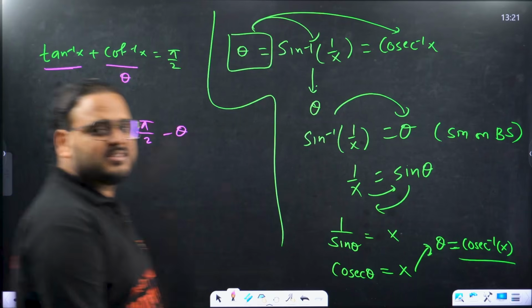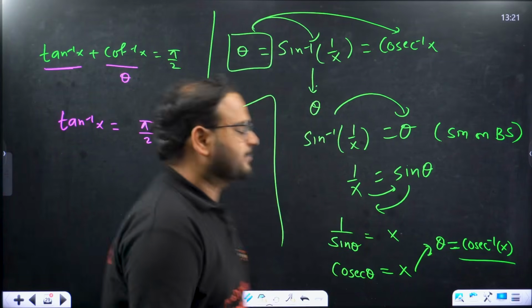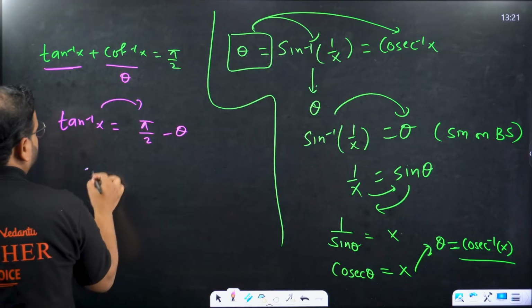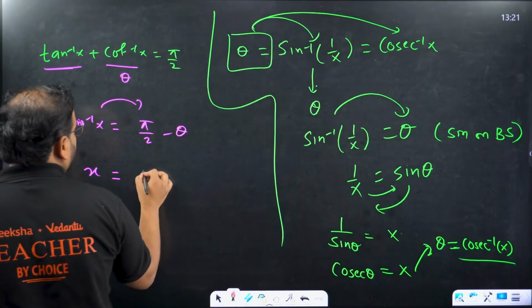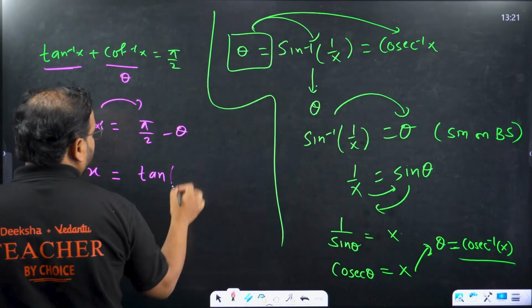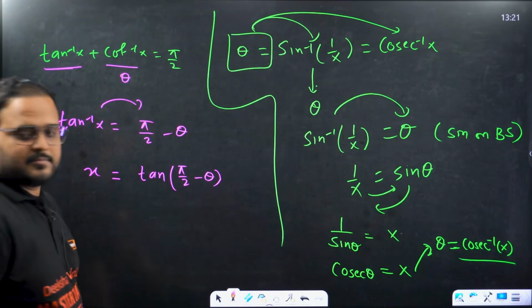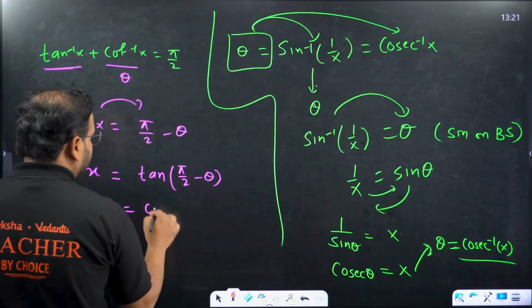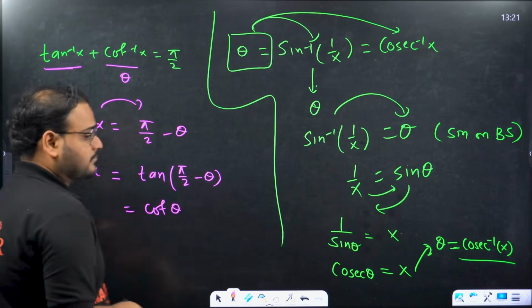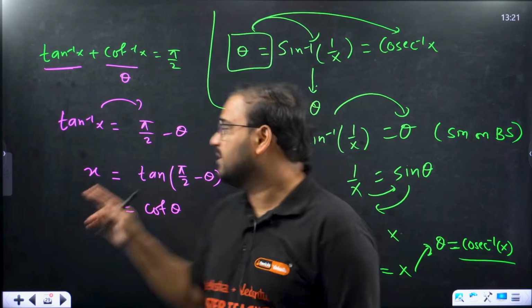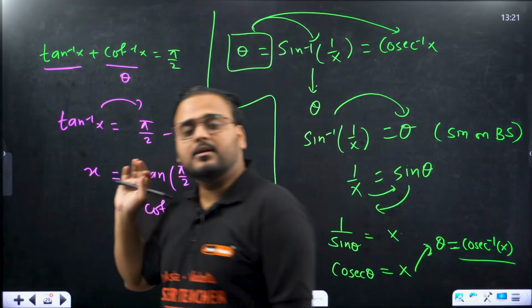Can I transform it like this? Yes, sir, I can. Move tan inverse over here. It becomes x equals tan of pi by 2 minus theta. Clear or not? Tan of 90 minus theta is what? Cot theta.